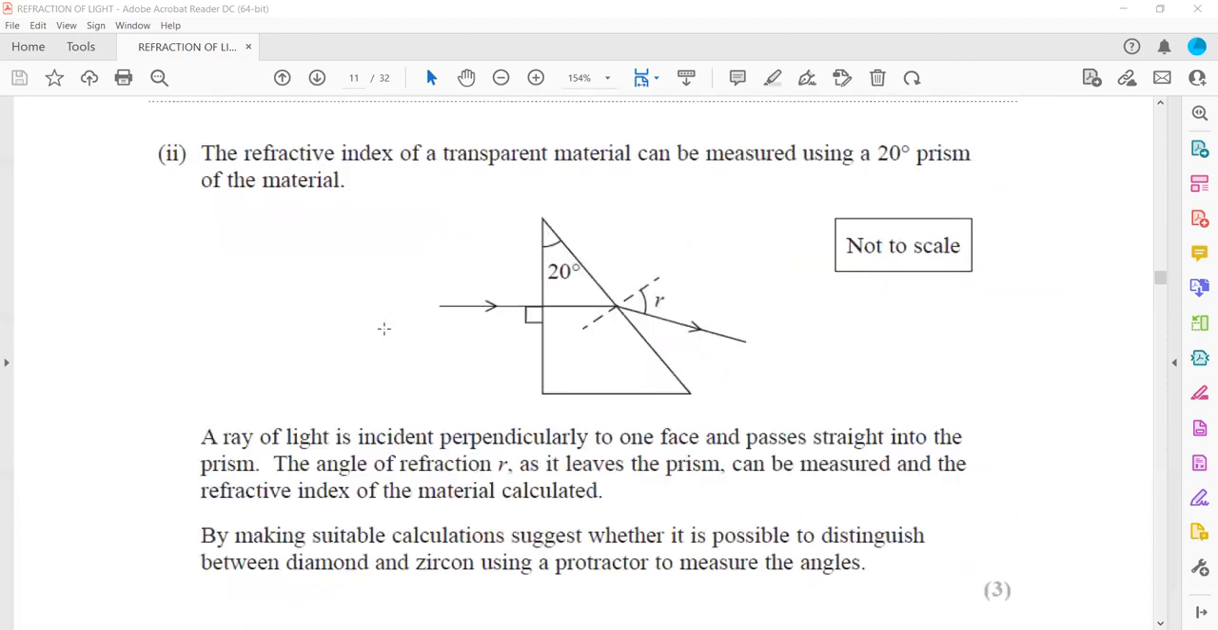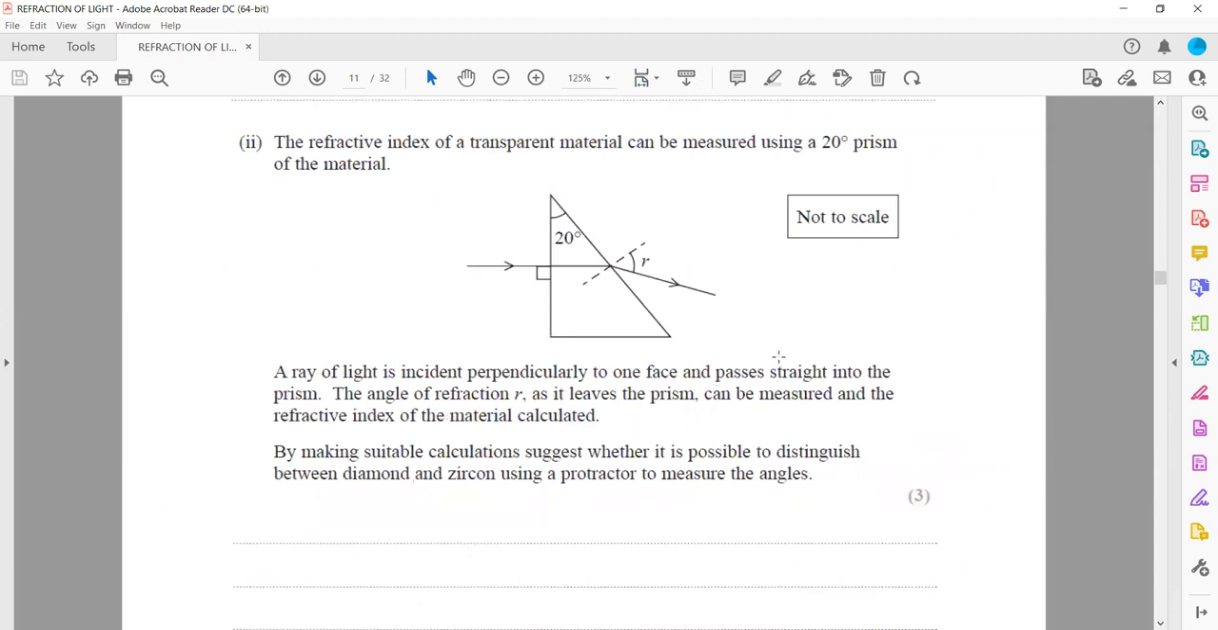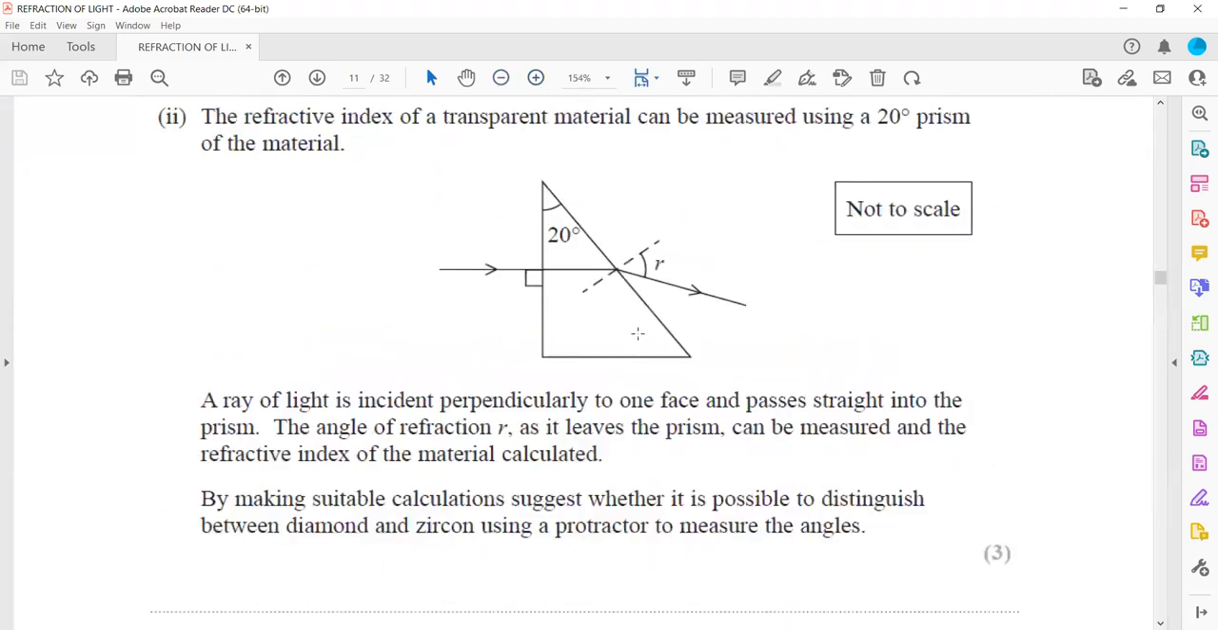And the refractive index of a transparent material is measured using a 20-degree prism. A ray of light is incident perpendicular to one face and passes through. The angle of refraction r is measured as it leaves. Suggest, by making a suitable calculation, whether it is possible to distinguish between a diamond and a zircon using a protractor to measure the angle. So using the angle of refraction, can we identify whether it is a diamond or zircon?